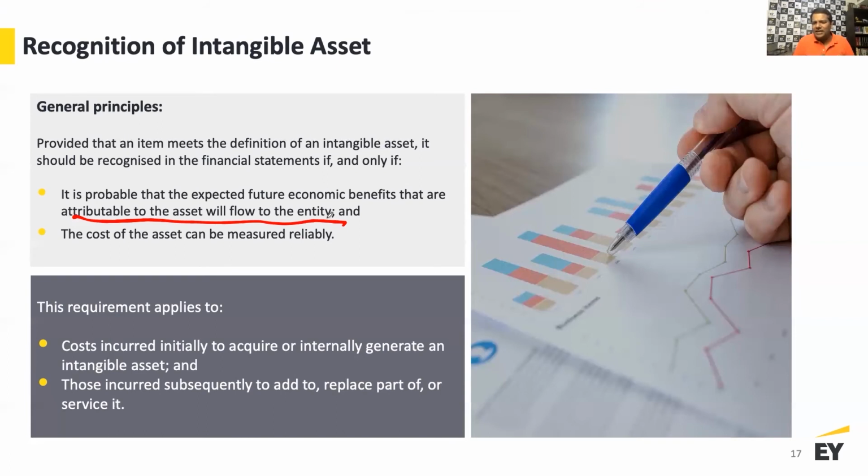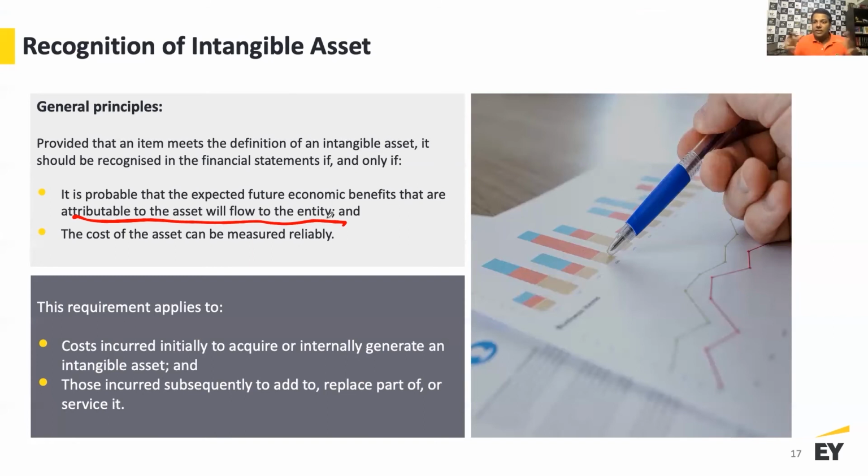So from a recognition criteria perspective, the cost has to be reliably measurable, right? And you should be able to generate future economic benefit. And the same principle applies whether you are acquiring this asset from an external transaction, or you are building this asset in your internal organization.